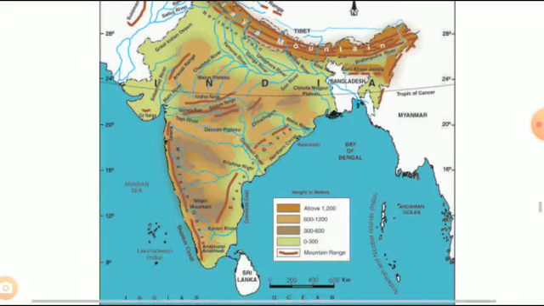Third, we have very vast coastal areas, from Gujarat to West Bengal. So India has a vast coastline or coastal boundary with water bodies, and it forms a very wide coastal region of India. And we have different types of archipelagos, that is groups of islands. Some examples are the Andaman Nicobar Islands and Lakshadweep.